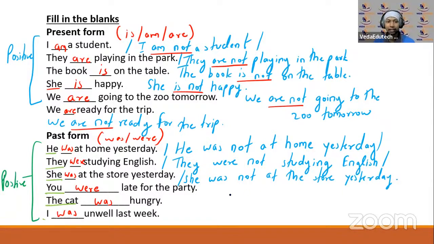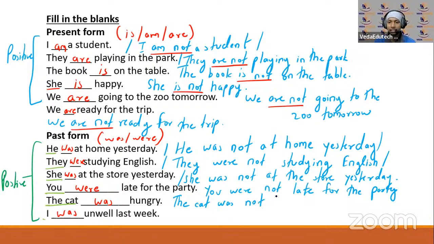Okay. You were late for the party. You were not late for the party. Okay. ठीक है. The cat was hungry. The cat was not hungry. Okay.